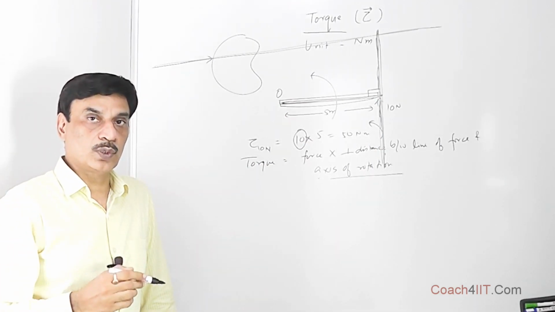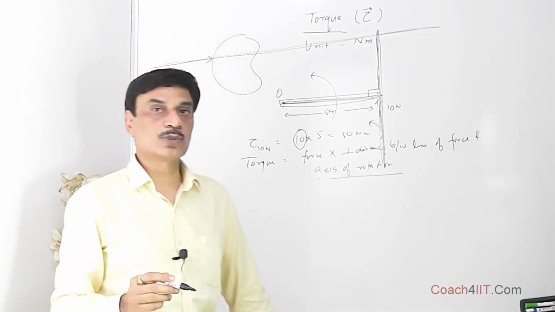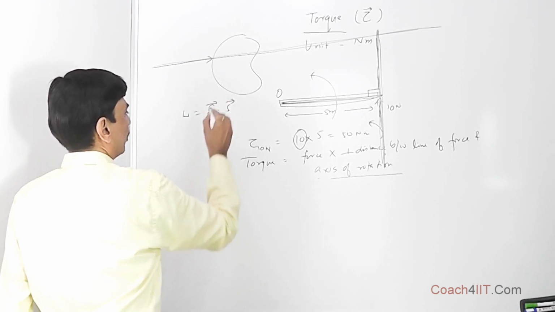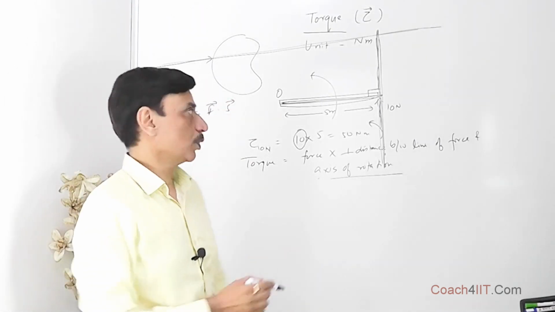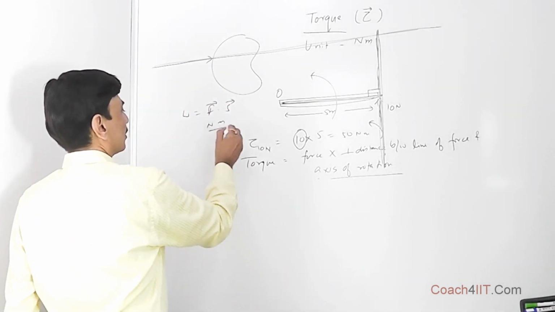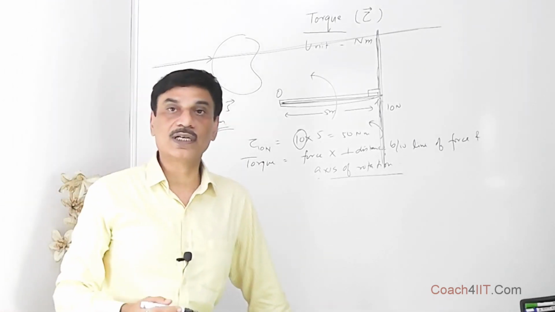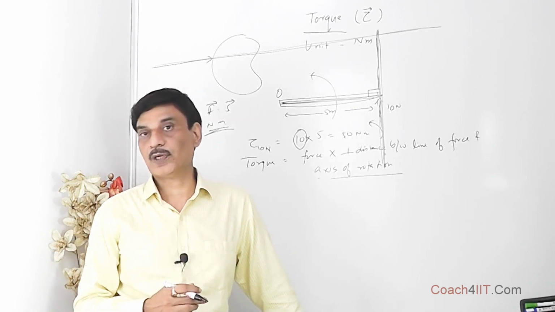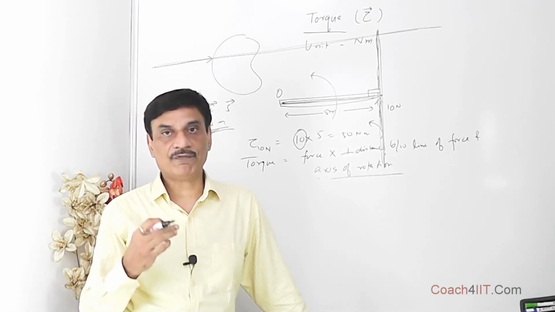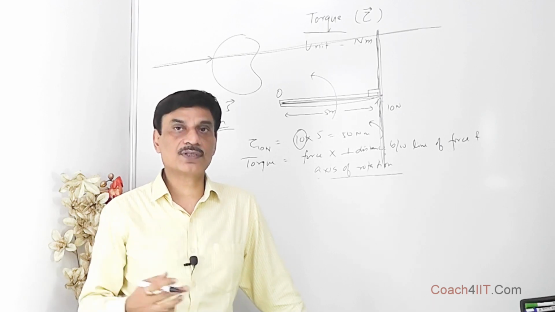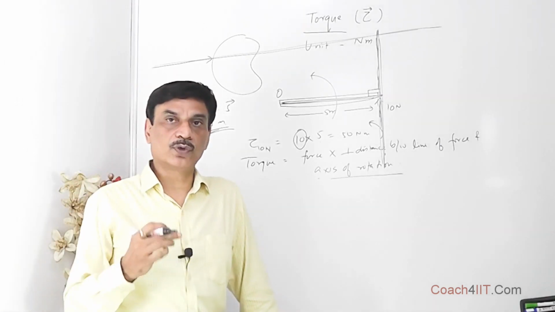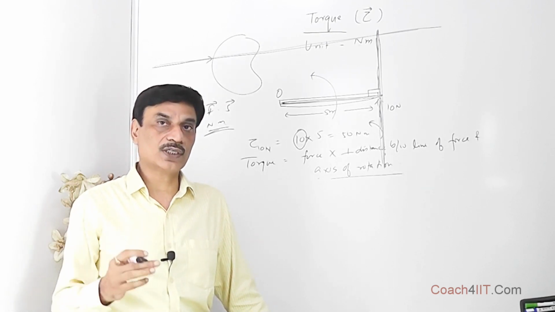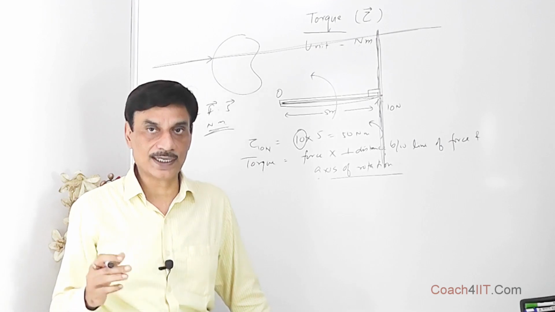One more thing to notice: Newton meter is also a unit of work, which is a scalar quantity. When we say work is equal to F dot S, we have done it in our earlier lectures. The unit of that was also Newton meter, which was joule. 1 Newton into 1 meter was joule. So just looking at the units, at times it may not be possible to predict the physical quantity these units stand for. Torque is force into perpendicular distance between line of force and axis of rotation, and torque is always of a force about an axis.